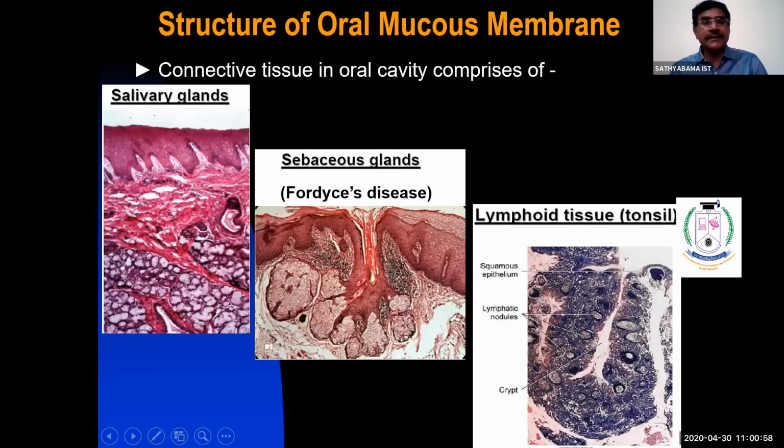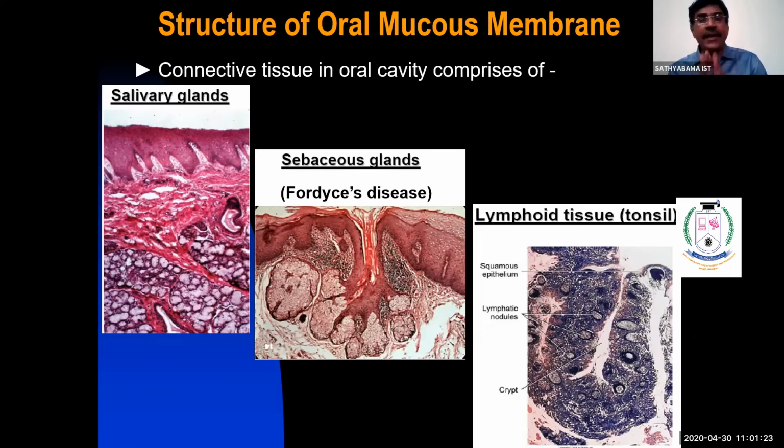As I said, the connective tissue has the salivary gland. But there are areas where you have sebaceous gland and lymphoid follicle. Usually it is absent in the oral mucosa, but it is present anatomically in the lip, where part of the lip belongs to the oral mucous membrane.